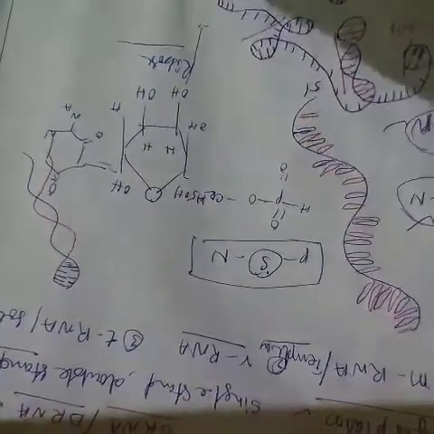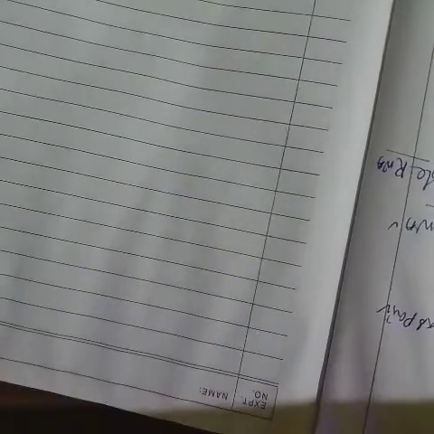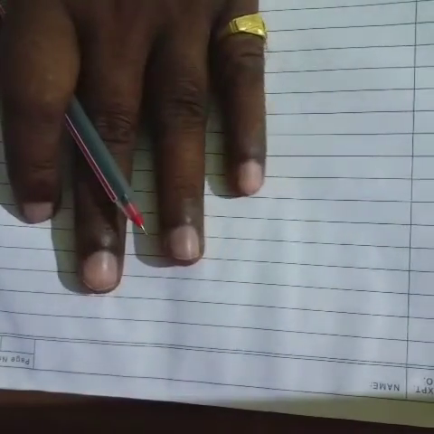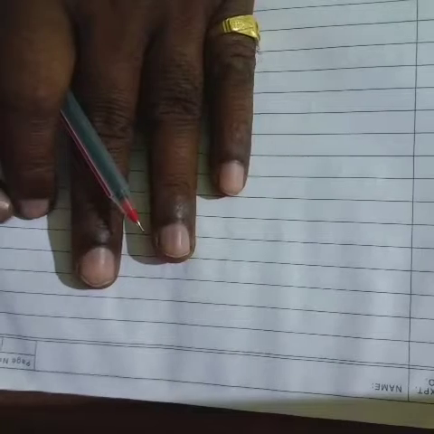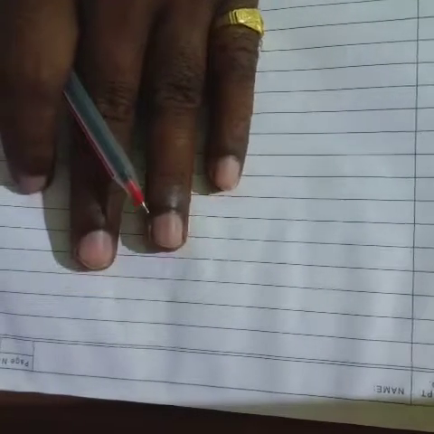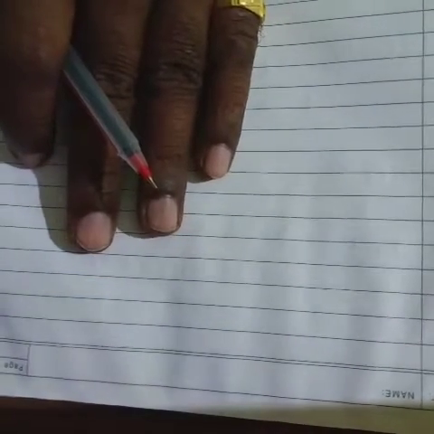Because your syllabus has the structure of tRNA, I will discuss the structure of tRNA, but I will not discuss the structure of mRNA and rRNA molecules.